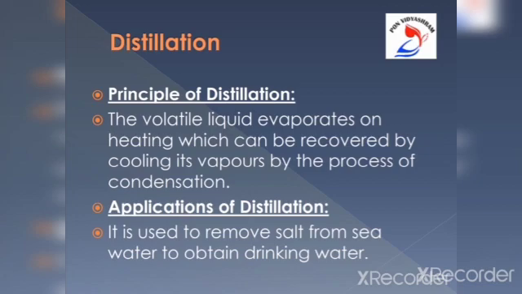It is used to remove the salt from sea water to obtain drinking water. This method is called distillation. It is used for the separation of components of a mixture containing two miscible liquids that boil without decomposition and have sufficient difference in their boiling points.